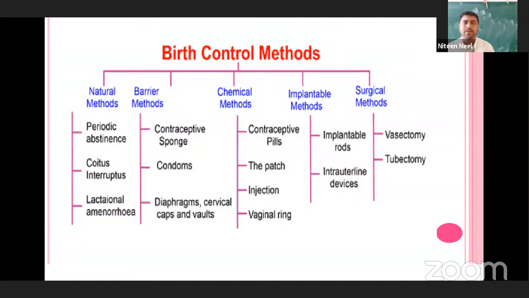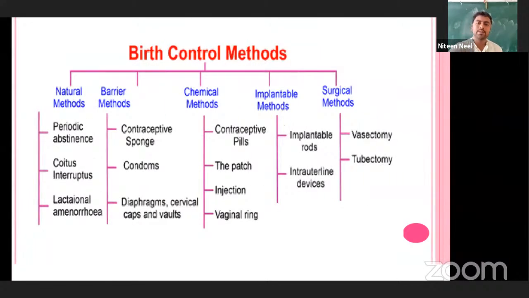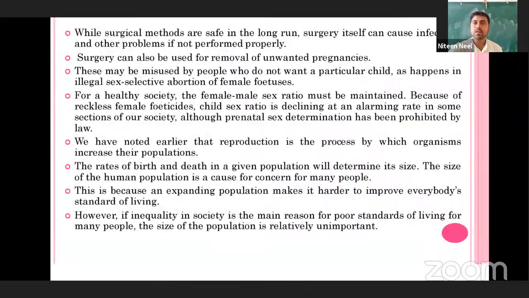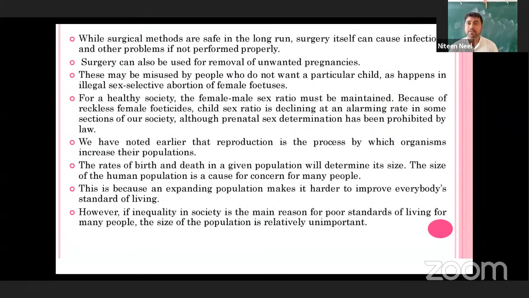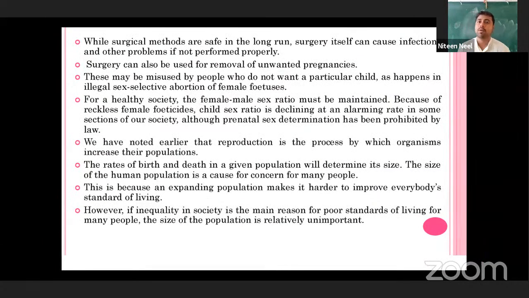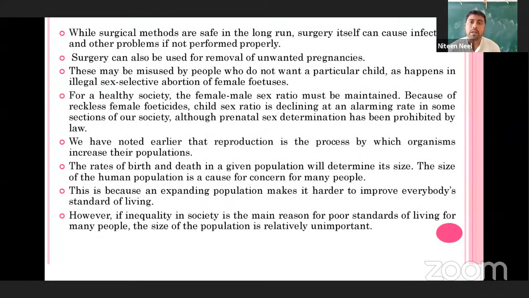See, what we have discussed up to now: the birth control methods, the natural methods, barrier methods, chemical methods, and even the implantable methods and the surgical methods. These methods are very important to avoid pregnancy during the sexual act, right? While surgical methods are safe in the long run, surgery itself can cause an infection and other problems if not performed properly, right? So surgery can also be used for the removal of unwanted pregnancies.